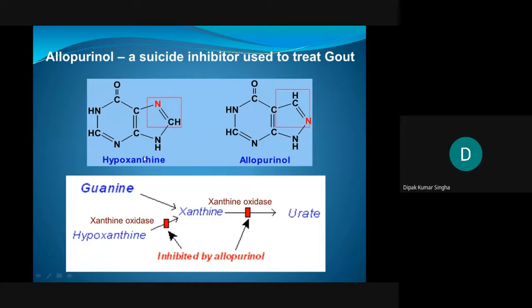It is a hypoxanthine analog. This is allopurinol, just a structural analog, which can inhibit the conversion of guanosine or hypoxanthine to xanthine by the enzyme xanthine oxidase, and uric acid. Basically, this allopurinol inhibits xanthine oxidase.